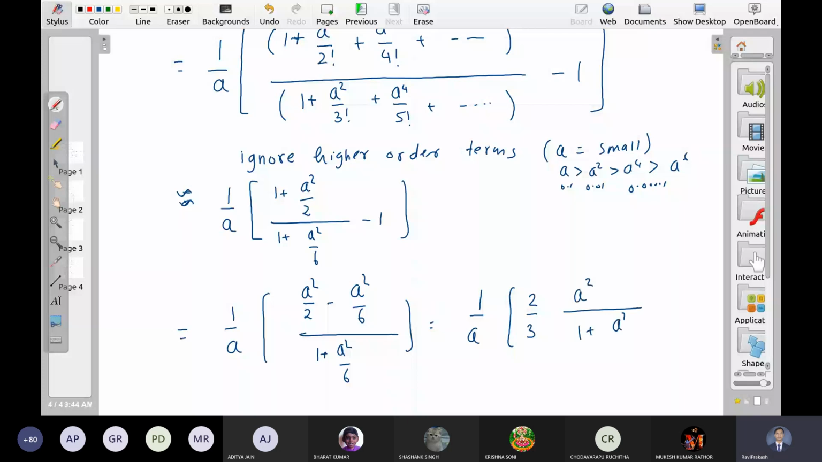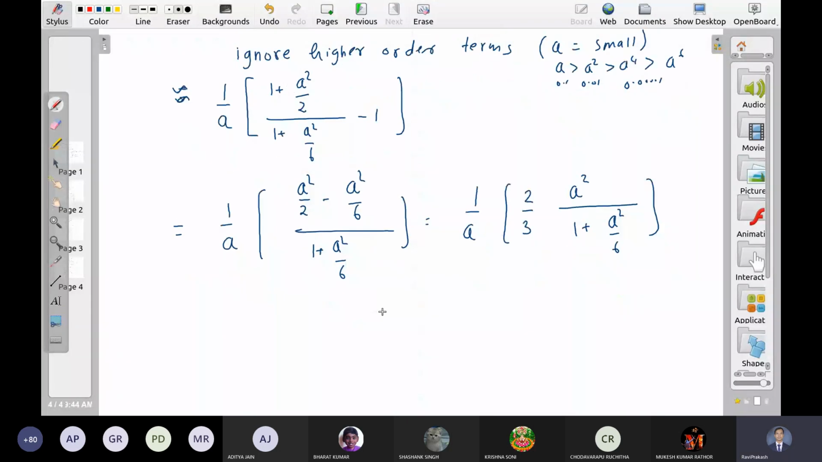So this is one simple answer. Let me take one more approximation to get a further simplified answer. 1 is greater than a square by 6, or 1 plus a square by 6 is nearly equal to 1. So what I get? Nearly equal to 1.